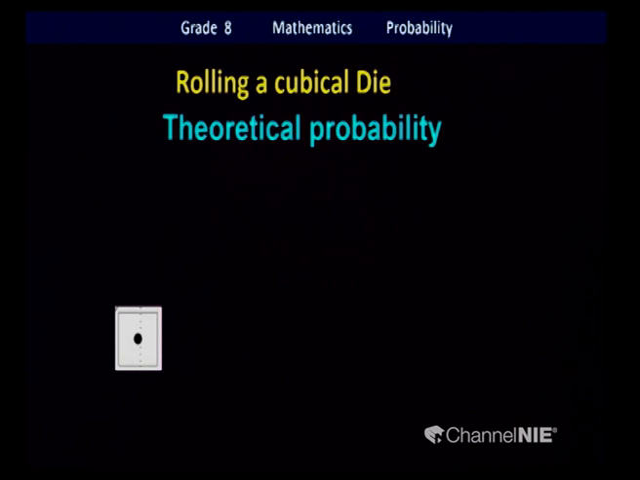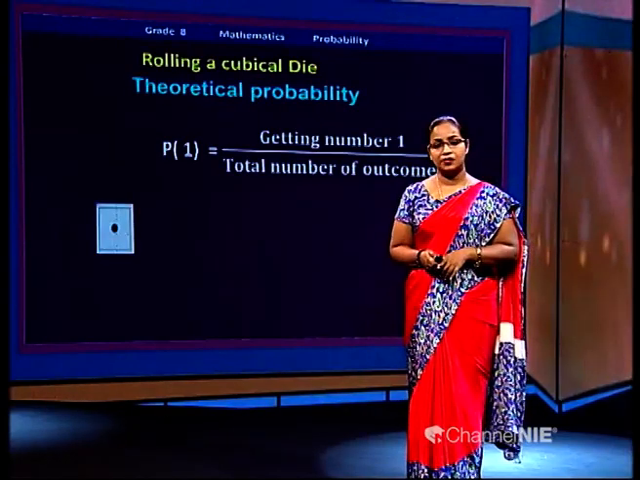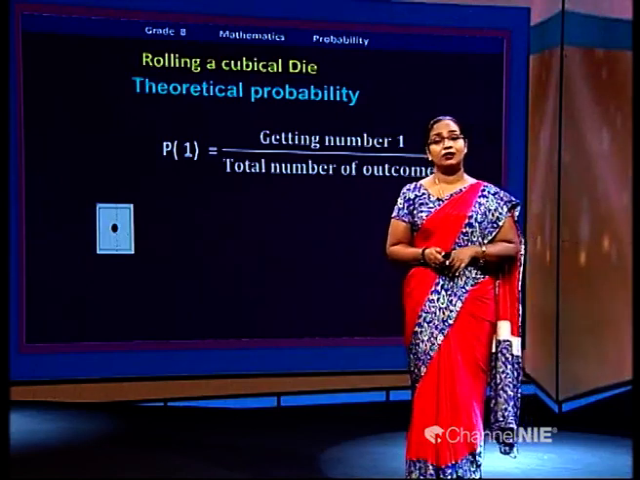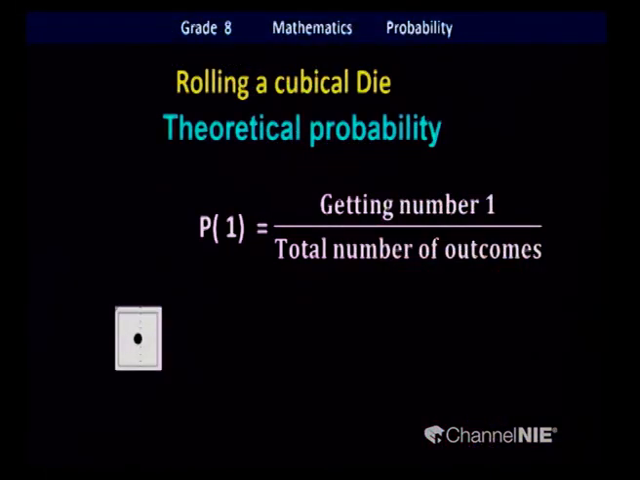We got number 1. The probability of getting number 1: how many outcomes are there? The expected event is getting number 1. The total number of outcomes is 6. There will be only one number 1 in the cubical die. There are 6 faces, numbered 1, 2, 3, 4, 5, 6. Out of those 6, the expected outcome you get only once. So the probability will be 1 over 6.